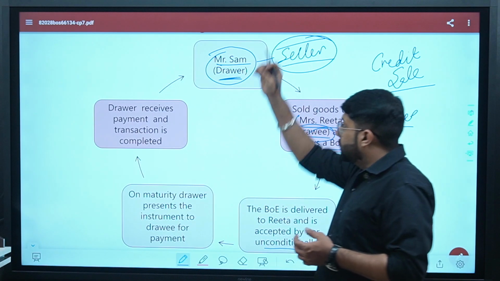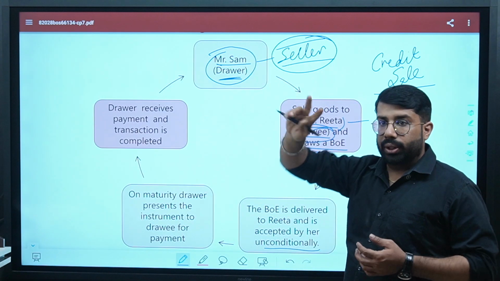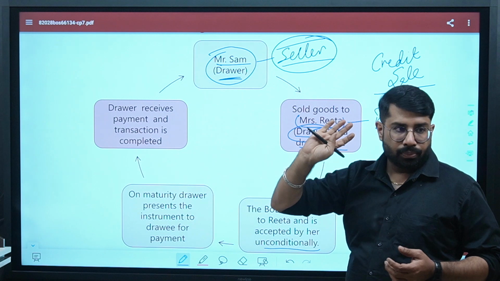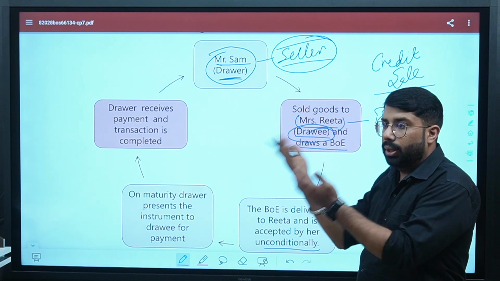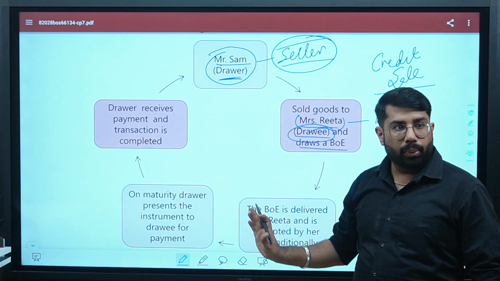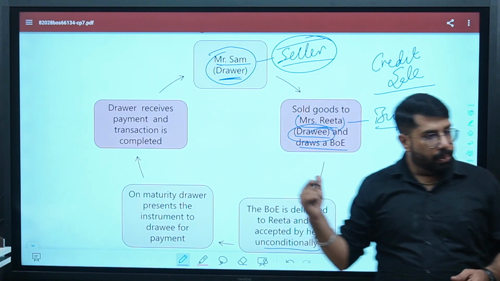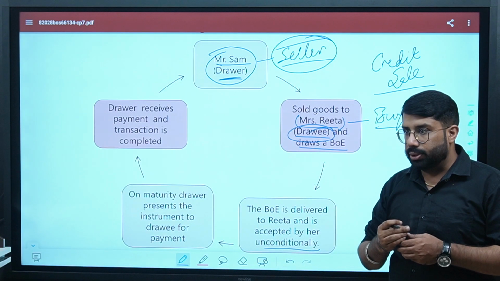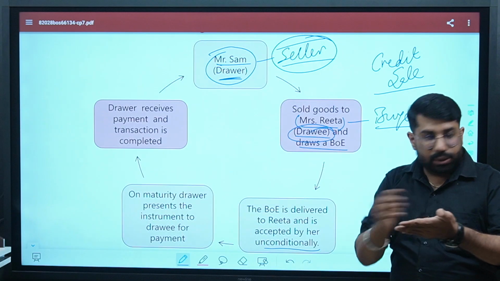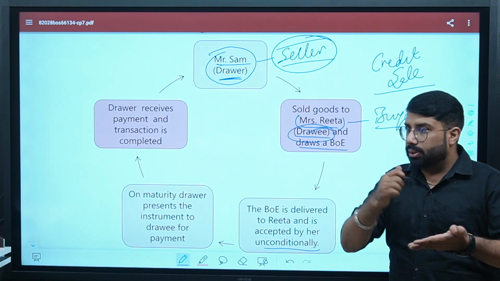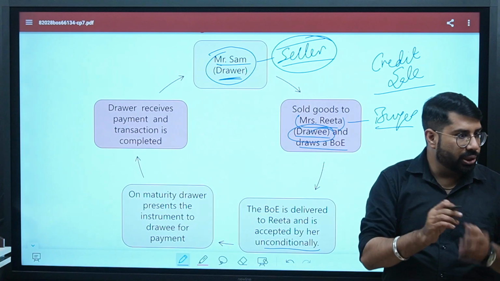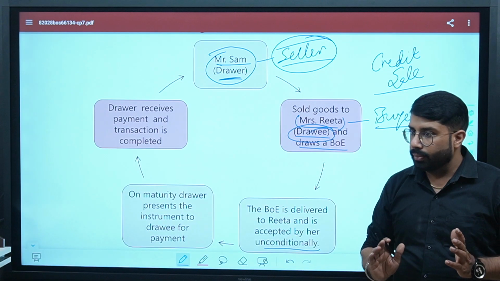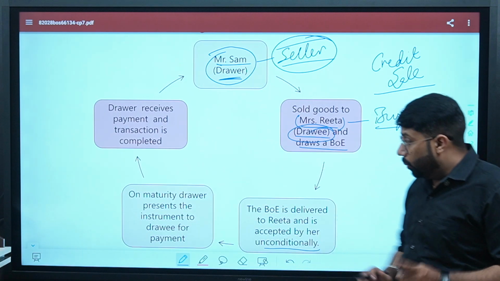The bill of exchange is delivered to Rita and is accepted by her unconditionally. So, Sam will do two things. He will sell and deliver the goods to Rita, and also he will make the bill of exchange and give it to Rita. Buyer will receive it, study it, and sign it. Signing means the person has accepted that whatever is written in this bill of exchange, I agree to it. Are we clear?